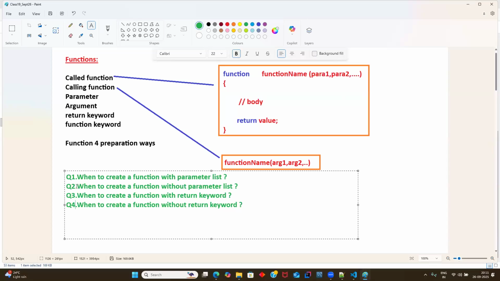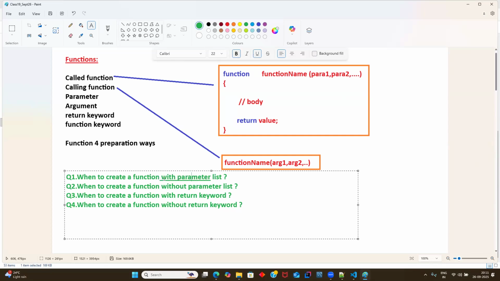Guys, go ahead. When to create a function with parameters? When the inputs keep on changing. If the inputs keep on changing for a function's business logic, then you can declare them as a parameter list.